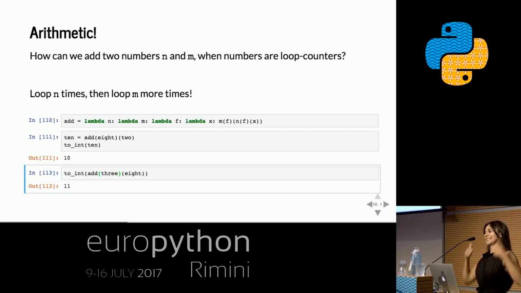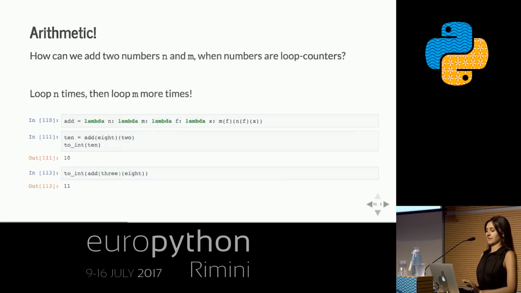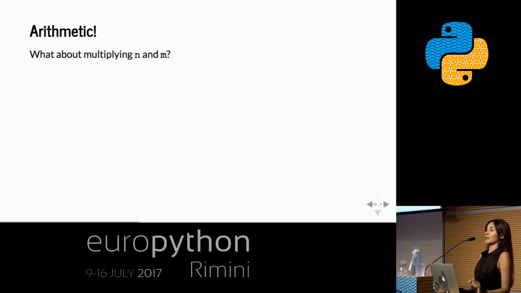Good job, everybody. Okay, so subtraction is way harder. We're not going to do that. But multiplication is not so hard. So what about multiplying n and m? How do we do that?